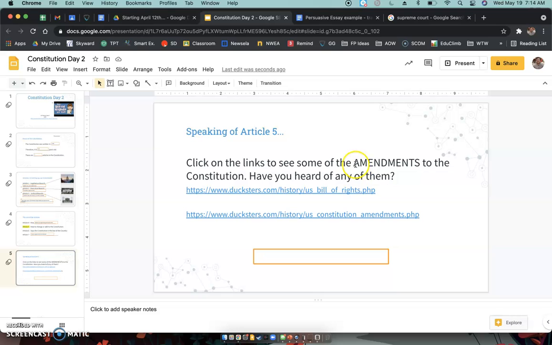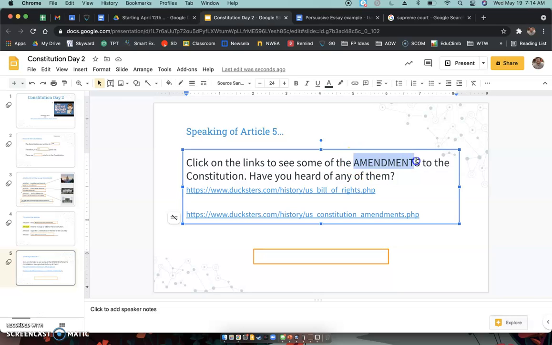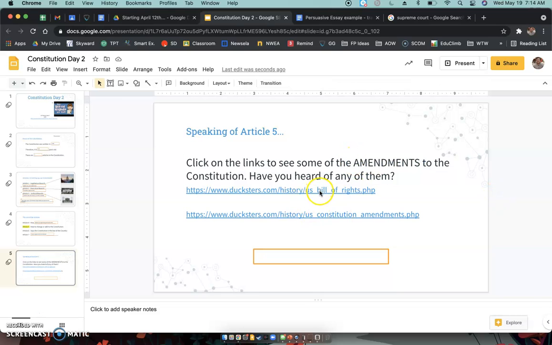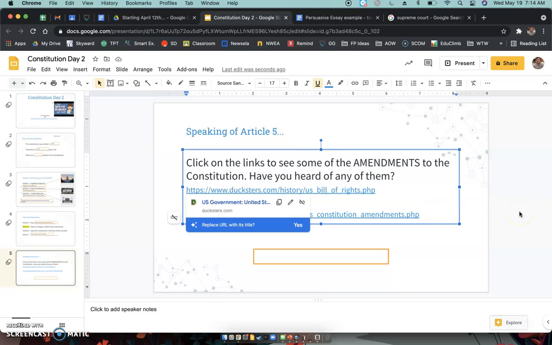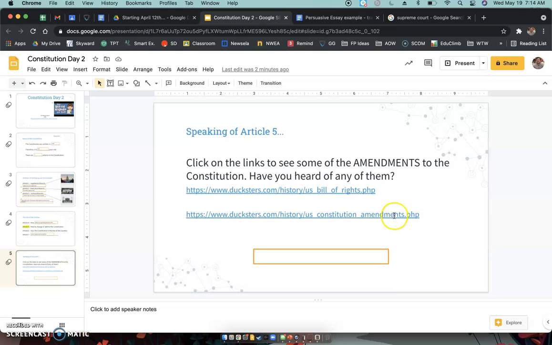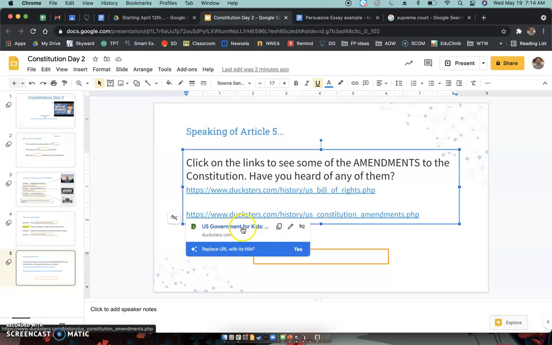So the first 10 amendments of the Constitution, the first 10 additions, are called the Bill of Rights. We're going to talk about the Bill of Rights a little bit tomorrow, but also more next week. But the Bill of Rights is super important. It pretty much talks about all of the rights that you have as a human being in the United States of America. Okay. After the first 10, we don't call them the Bill of Rights anymore. They're just amendments. The first 10 were all created at the same time, called the Bill of Rights, and then we had to create some other ones a little bit later.